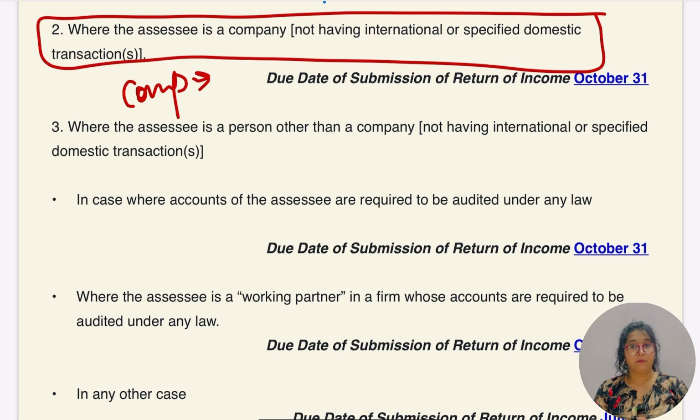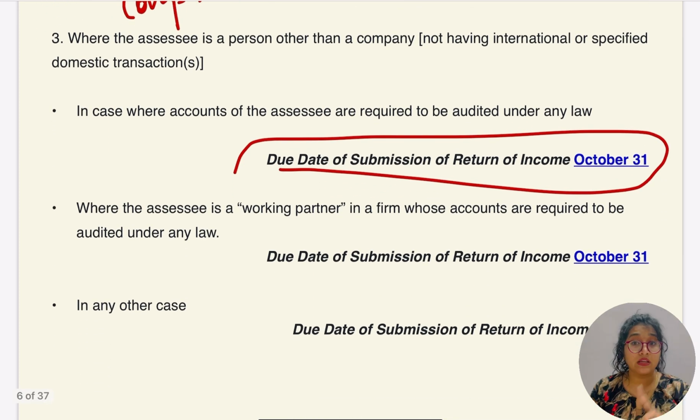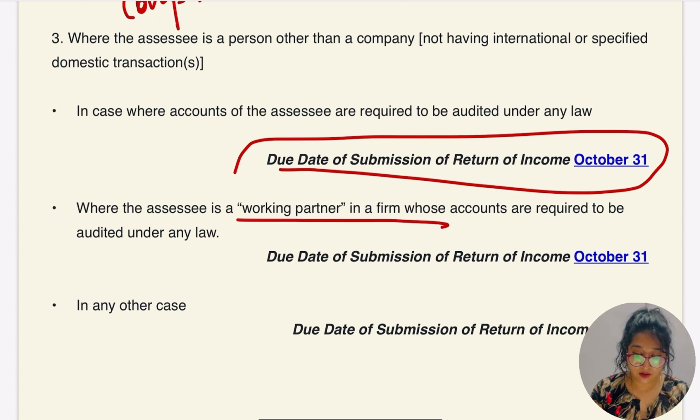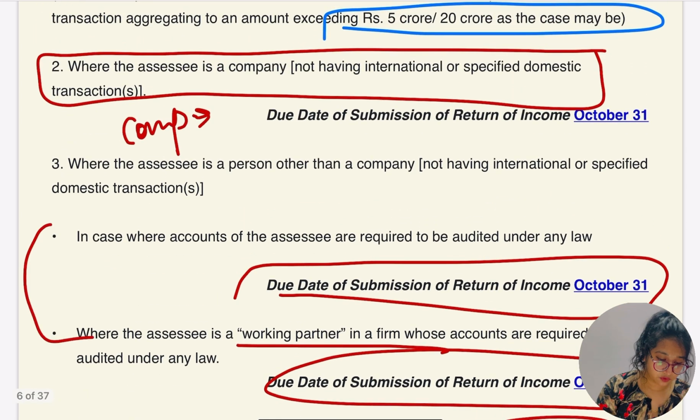There are a few more points which we have to discuss. In case the account of the SSC is required to be audited, in that case the due date is going to be 31st of October. Where the SSC is a working partner in a firm whose accounts are required to be audited under law, again the return due date is going to be 31st October. Or in any other case it's going to be 31st of July. So these two points were related to this.